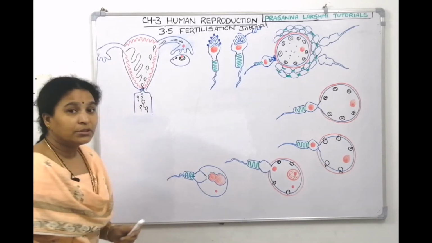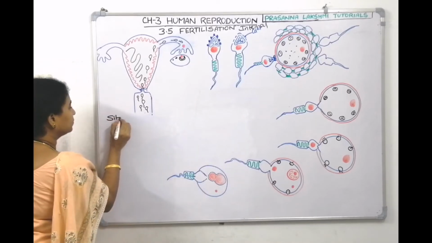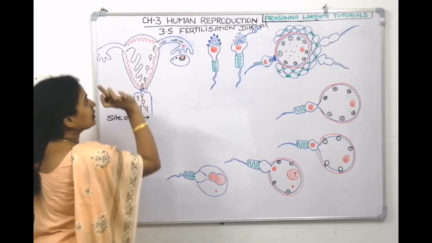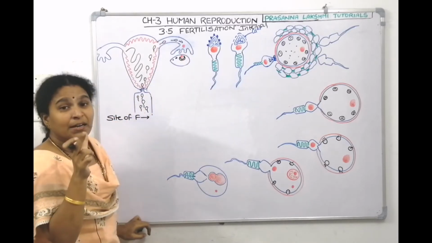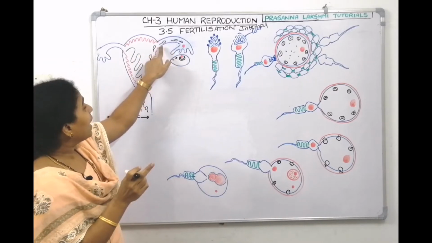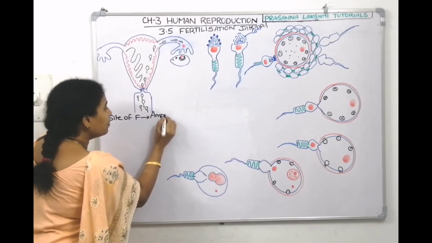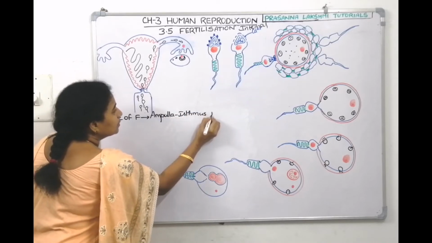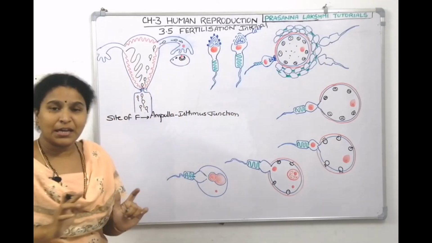Yeah. So when we have to tell where fertilization occurs, the site of fertilization is the ampulla isthmus junction. This is a fallopian tube. The first part is called infundibulum, the funnel shaped structure. This curved portion is ampulla. The narrow portion is isthmus. So the site of fertilization is the ampulla isthmus junction. At this place, the sperm meets the egg and fertilization will happen.